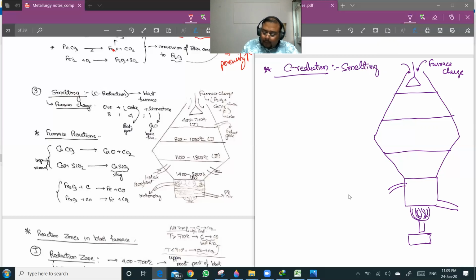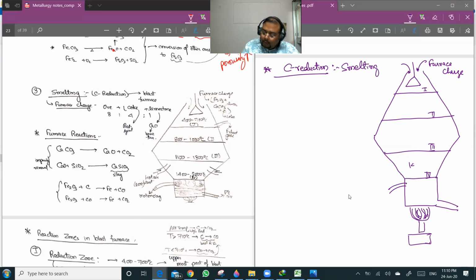Generally we divide it into four zones: 1, 2, 3, and 4, and all zones have different temperatures.